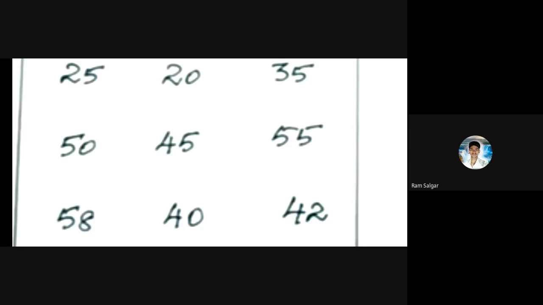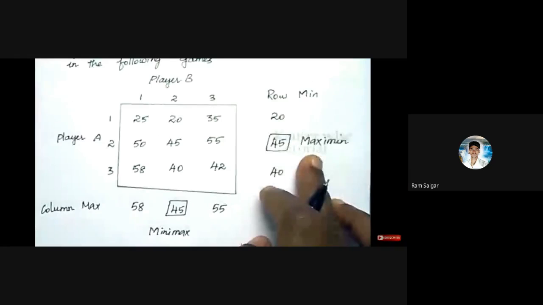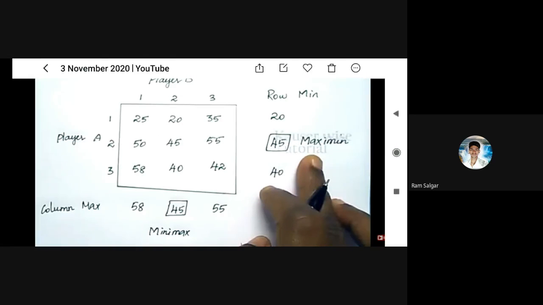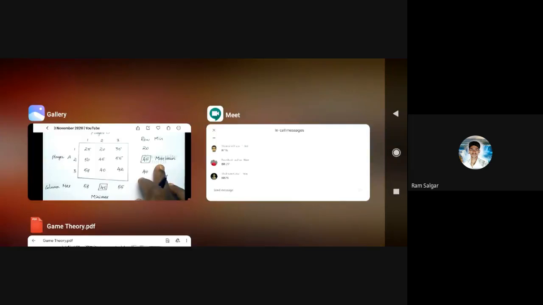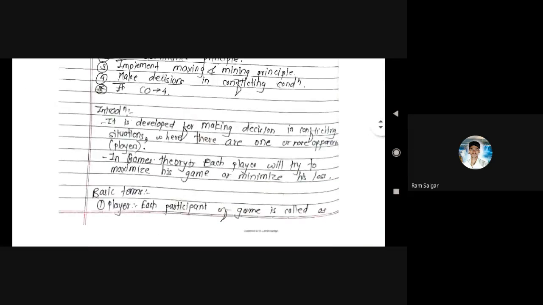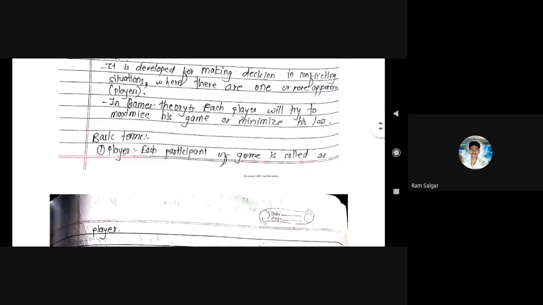Now what is the value of the game? The value of the game is equal to the saddle point. So the value of the game is equal to 45. This is the answer to our question. So let's move to our next example. This is a basic example. I will open the notes here, and then we will solve. I will solve one example here only, and the second example is for assignment purposes.